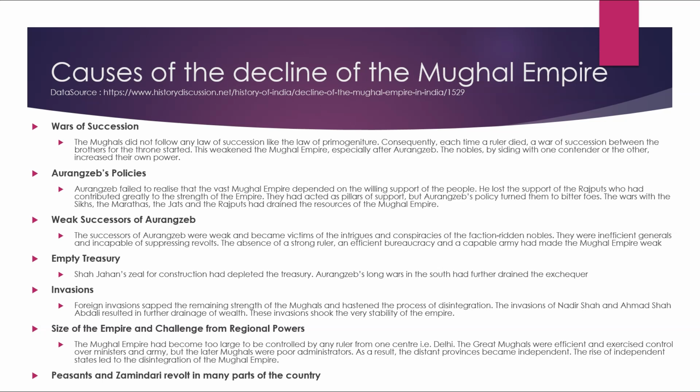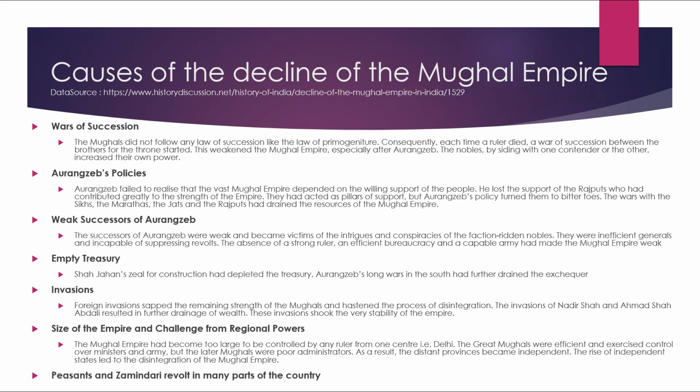Aurangzeb's policy: Aurangzeb failed to realize that the vast Mughal Empire depended on the willing support of the people. He lost the support of the Rajputs, who had contributed greatly to the strength of the empire. They had acted as pillars of support, but Aurangzeb's policy turned them into bitter foes. The wars with the Sikhs, the Marathas, the Jats, and the Rajputs had drained the resources of the Mughal Empire.